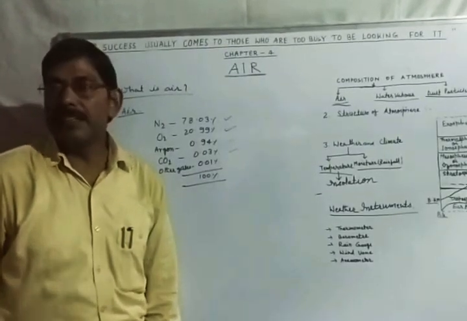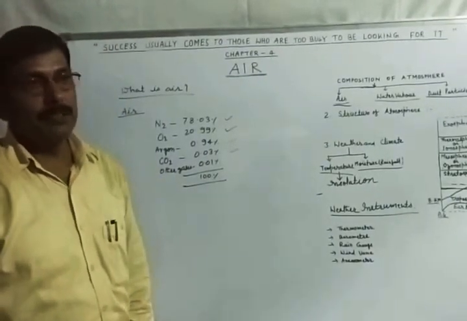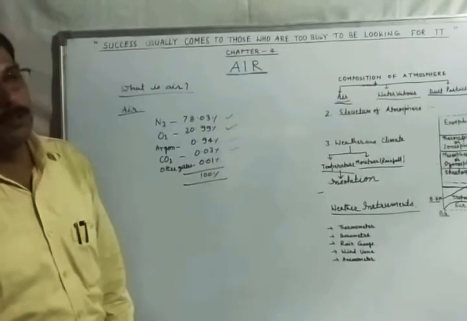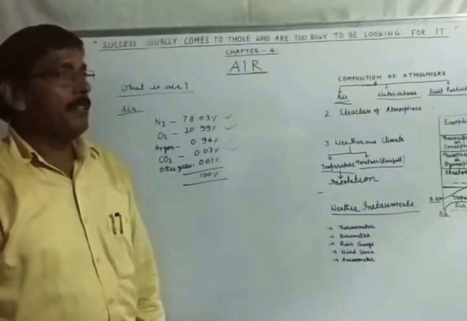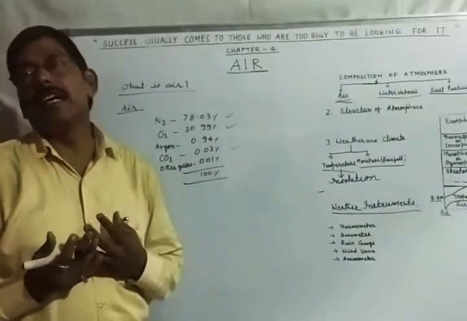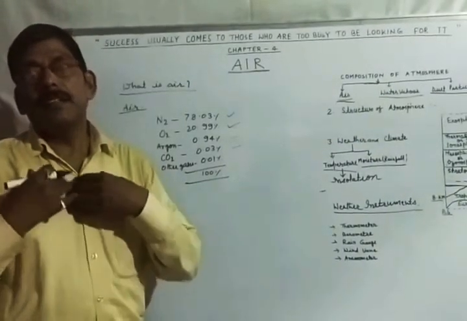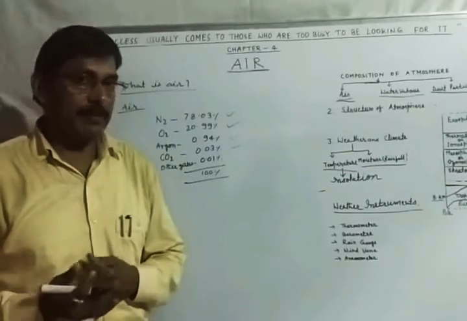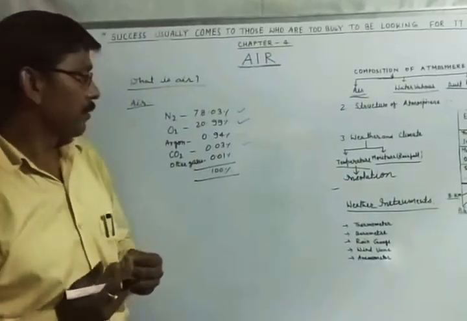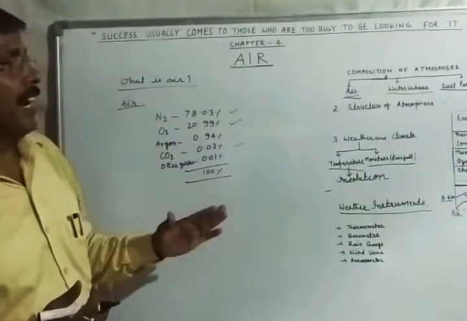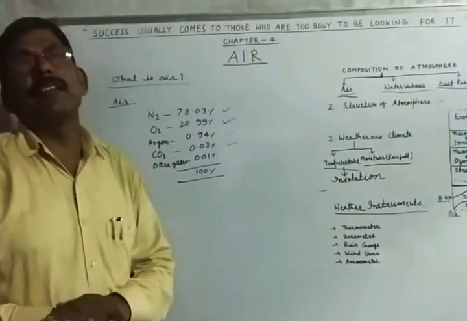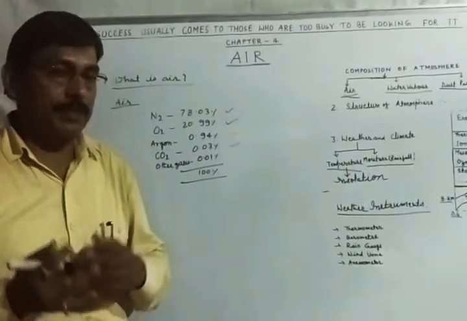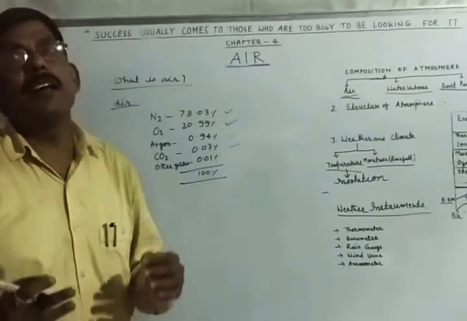Carbon dioxide is utilized by green plants to prepare their food during the process of photosynthesis. Green plants take carbon dioxide to make their food and release oxygen. But carbon dioxide also has another importance in nature: it traps the heat of the sun and keeps the earth warm.